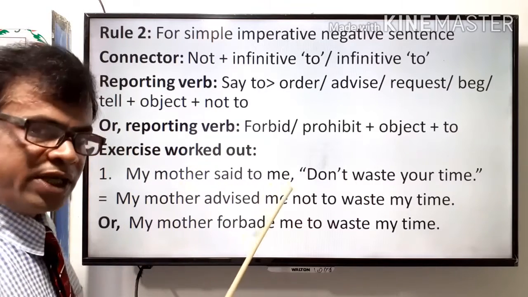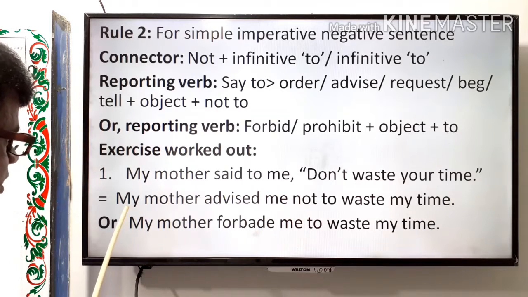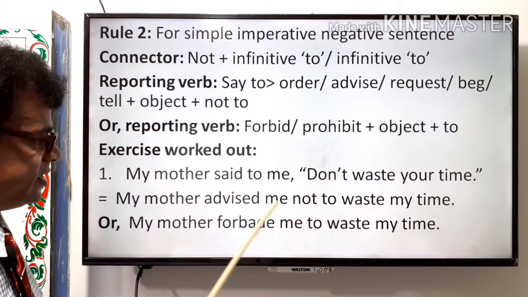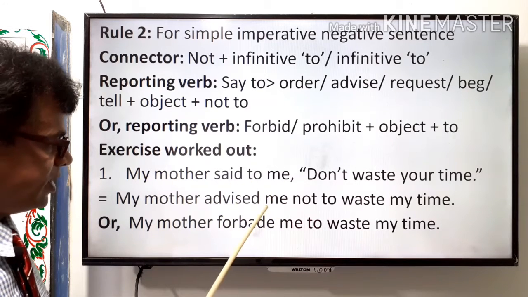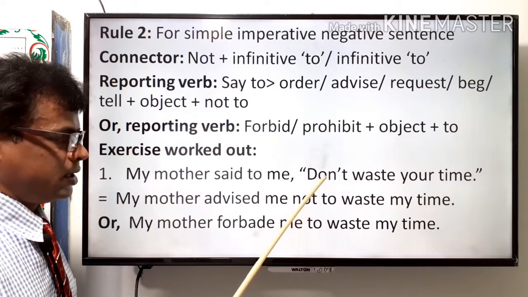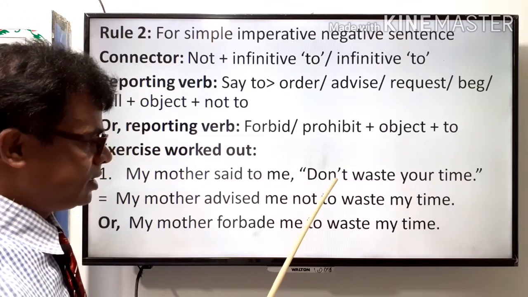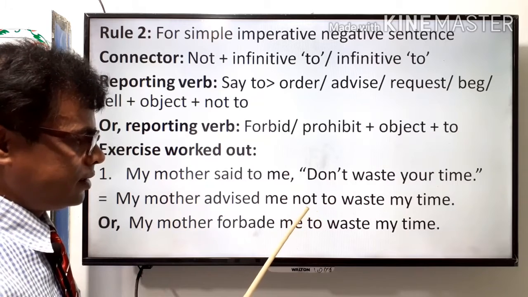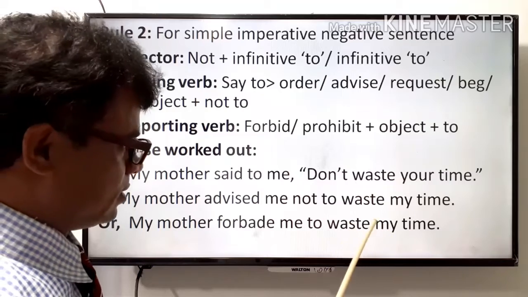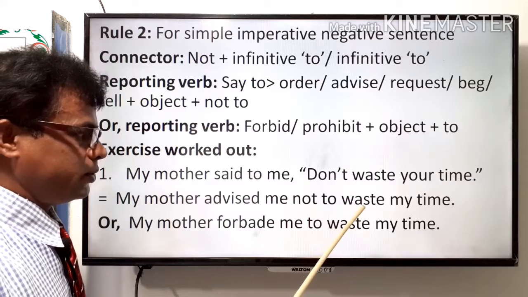Example, my mother said to me, don't waste your time. Here the solution is, my mother advised me, said to is changed to advised, and the connector not to for don't. Do plus not, auxiliary verb do plus not will be omitted, and then here not plus infinitive to will be used to connect the two parts of the speech. My mother advised me not to waste my time.